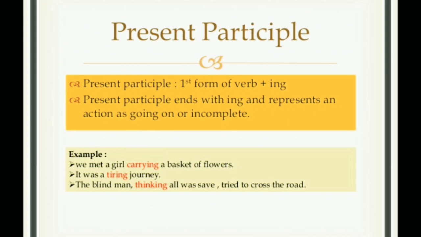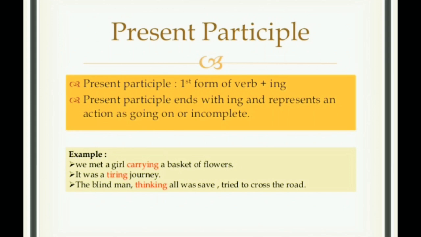Okay, it was a tiring journey. So this is also going on. Going on means it has started from a point and it is still going on or it is incomplete. Okay, the blind man, thinking all was safe, tried to cross the road. Okay, so this is the example of present participle.